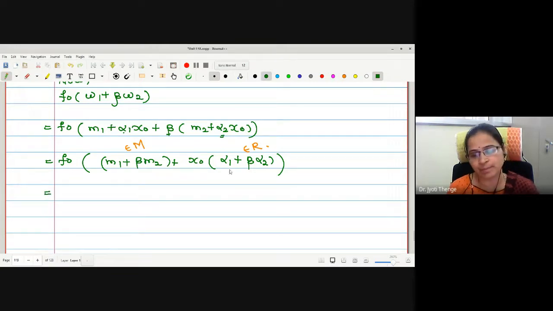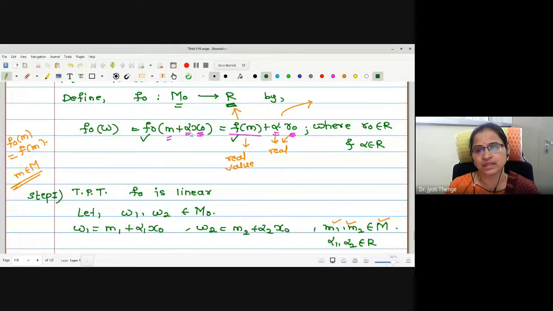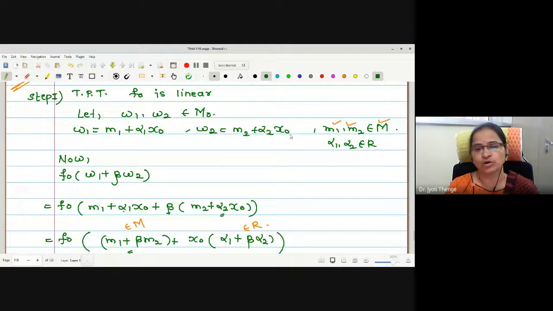How is the mapping f naught defined? F naught is defined by f for the elements of m. Therefore, can I write this as f of m1 plus beta m2? Then a scalar is taken as it is, no? You may check. This scalar is taken as it is, and x naught is mapped to r naught.